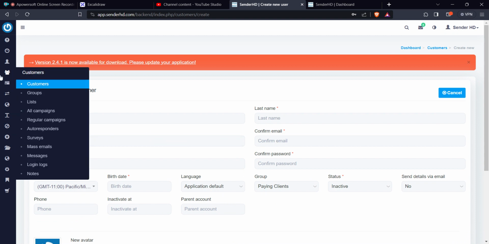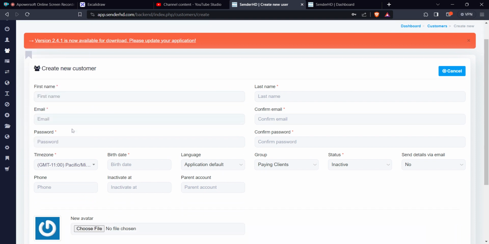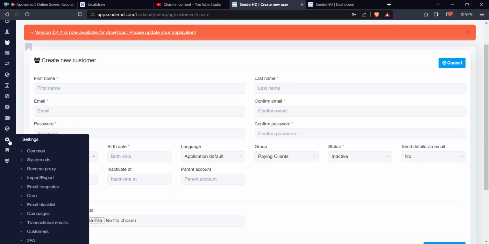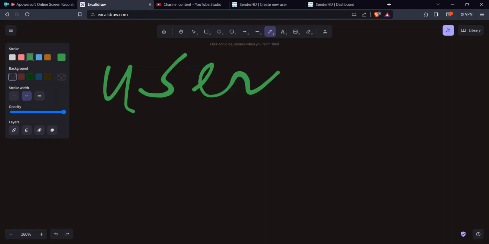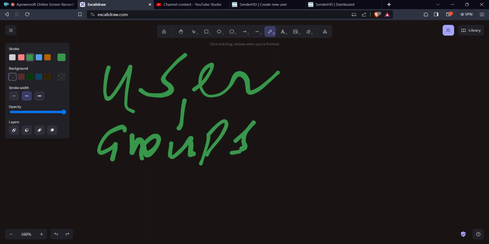And the last thing is about the sub account. Once you create a customer, you can have a sub account. Let me come back to my chart here. We have said we have a user. This is the admin. And then the user has created groups. And then from the groups, we have the customers.